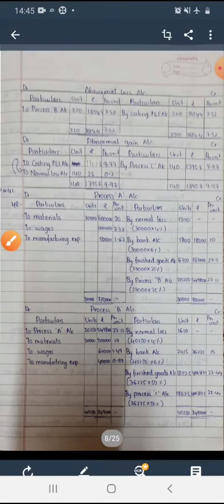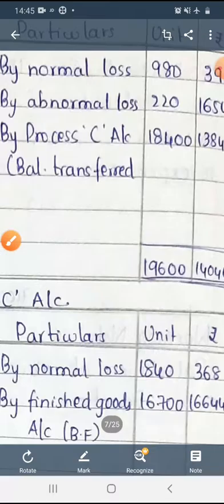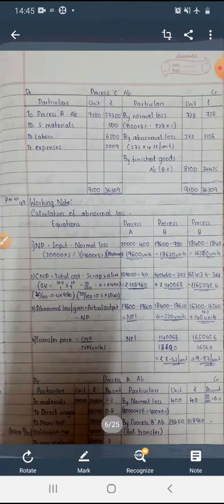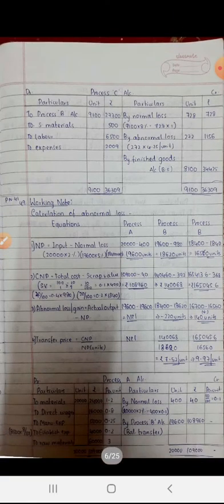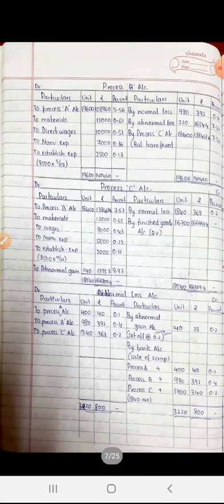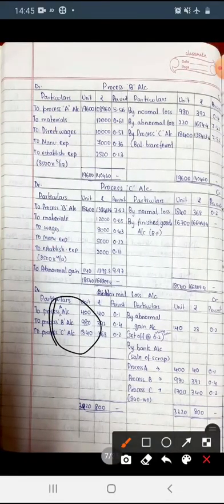Don't get confused, there is nothing extra in this problem. The only thing is you have to prepare the 3 accounts: the normal loss account, abnormal loss and abnormal gain account. The new thing here is the establishment expense, which you have to divide among the 3 departments, and one more thing is the calculation of normal loss. Normal loss is nothing but you just write all the normal loss here. Then if there is an abnormal gain, you have to set off units, as it is, 140 units.